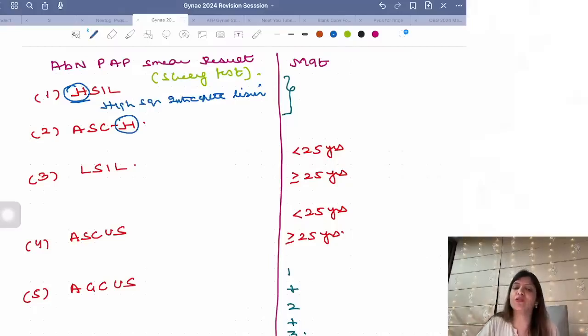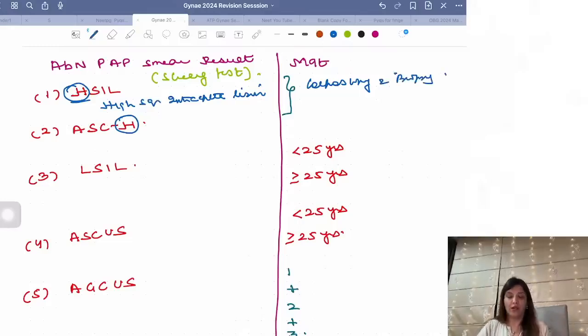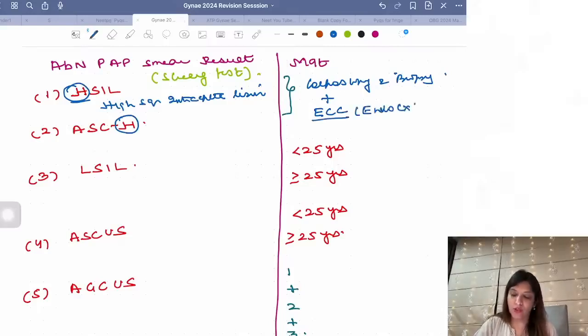In this case, if pap smear report is showing you this, you have to go for colposcopy and biopsy. Right? If report is HSIL or ASCH, you have to go for colposcopy. Along with colposcopy, you will also do biopsy. Plus, you are going to go for endocervical curettage. Why endocervical curettage? Because endocervix cannot be seen by colposcope.